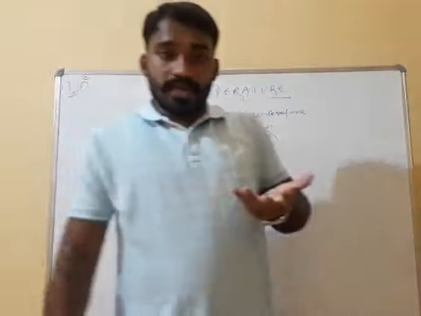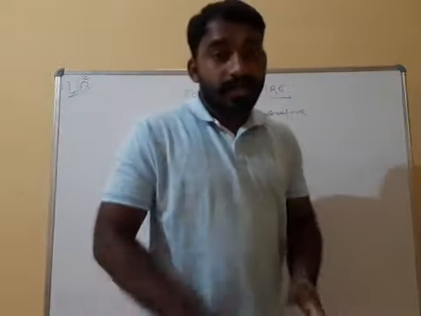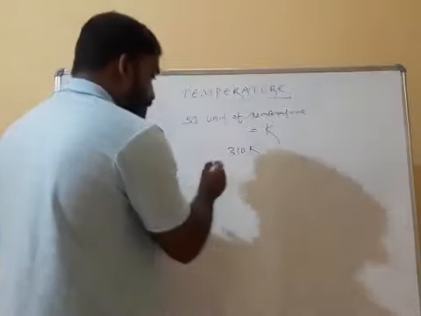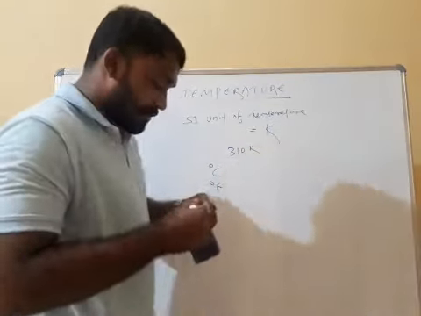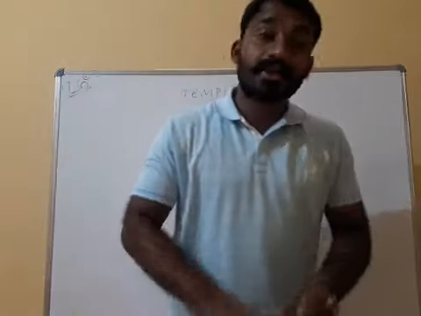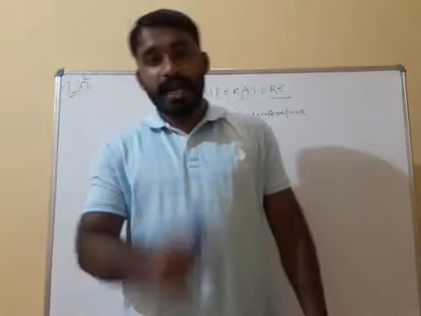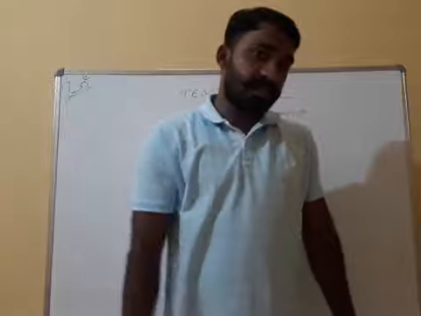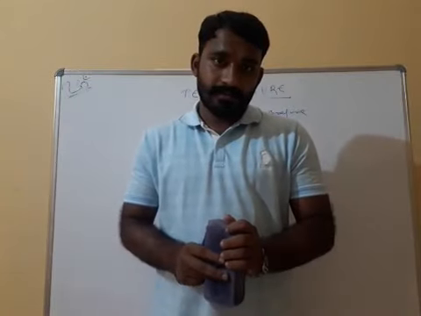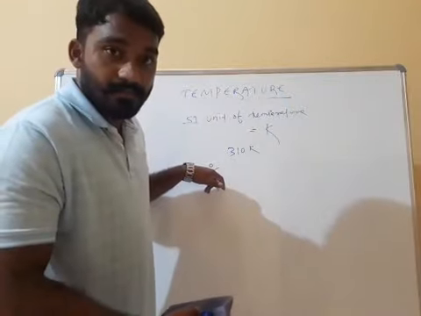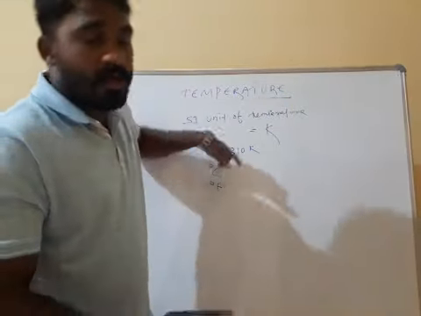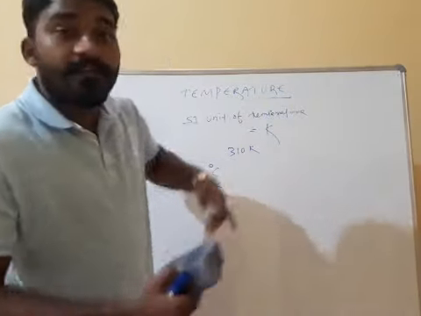Other units are also there: degree Celsius and degree Fahrenheit. These also come from scientists' names.